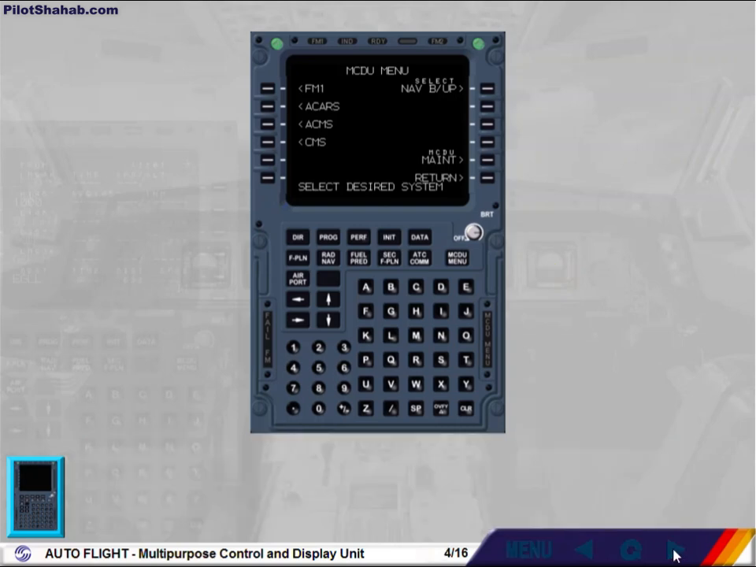This is the MCDU menu page. It allows the crew to select any one of the following systems. FM, the flight management part of the FMGES. ACARS, the Aircraft Communication Addressing and Reporting System. ACMS, the Aircraft Condition Monitoring System. And CMS, the Central Maintenance System. Note, other optional systems may appear on this page.